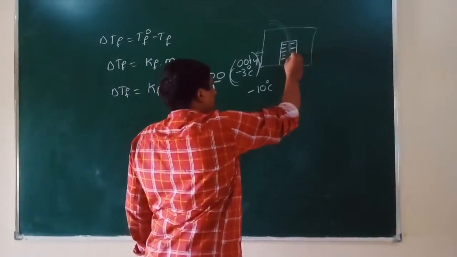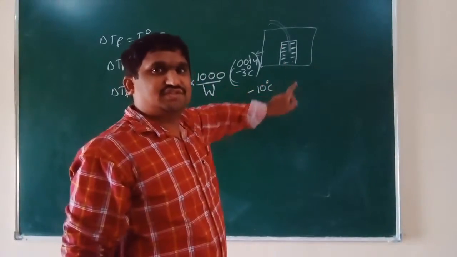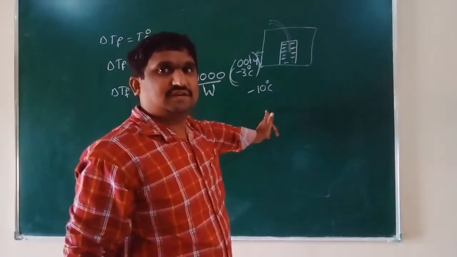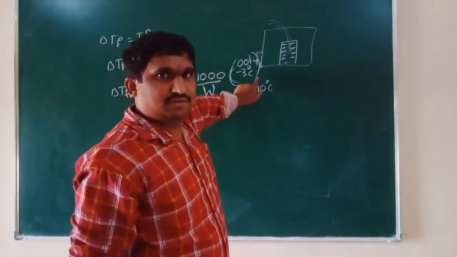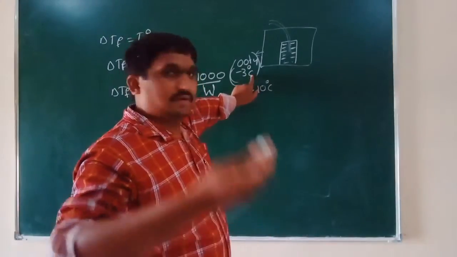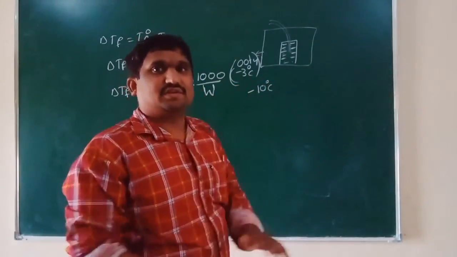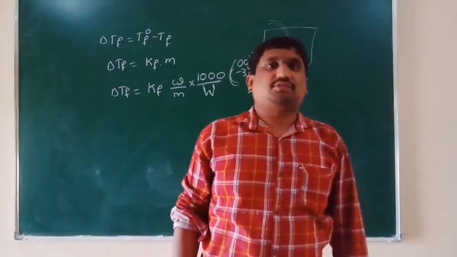Because of adding the ethylene glycol, the freezing point of water has decreased from minus 3 to minus 10 degrees centigrade. Now when the temperature in Ooty comes below minus 10 degrees centigrade, then only water will freeze. Otherwise water will not freeze. It will remain in the liquid state only.